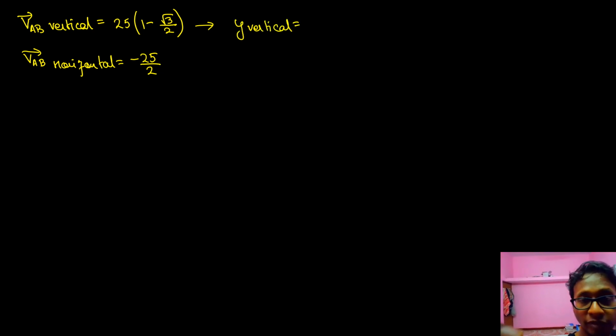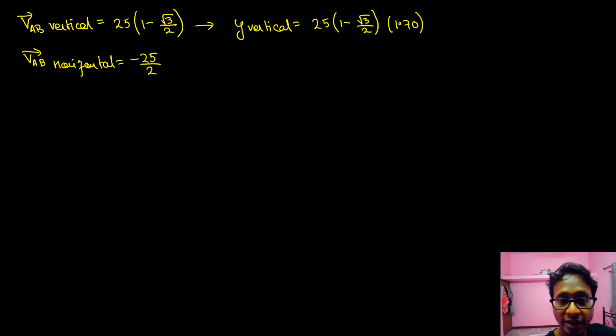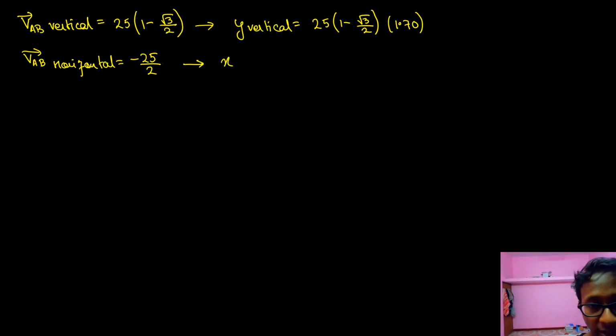Vertical separation would be vertical relative speed into time. So 25 into (1 minus root 3 by 2) into what is the time? Time is 1.70. Why? Because distance is equal to speed into time. Achha. What is the horizontal separation? Horizontal separation or x is equal to minus 25 by 2, the horizontal component of velocity, into 1.70.